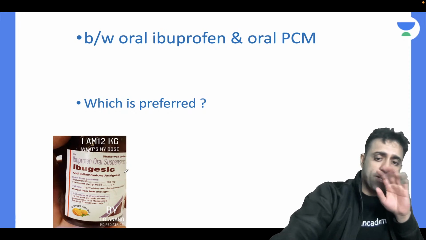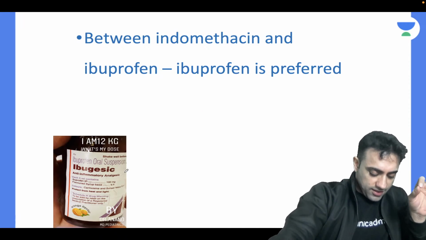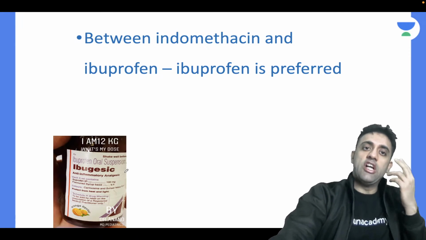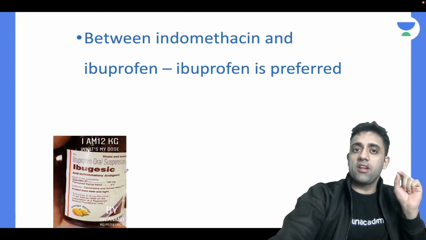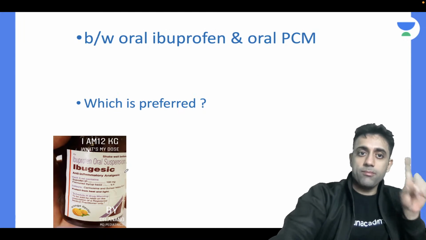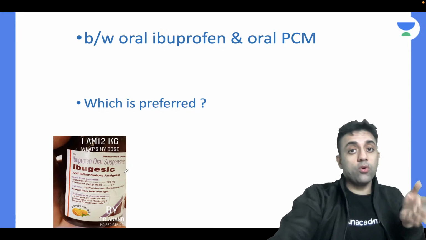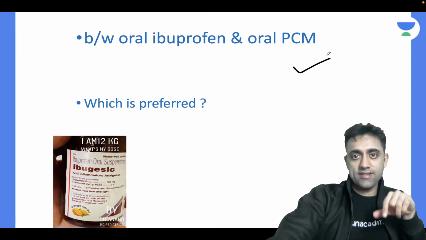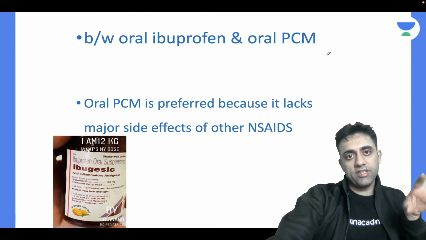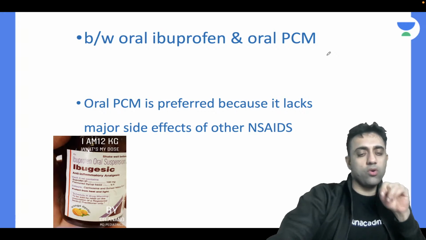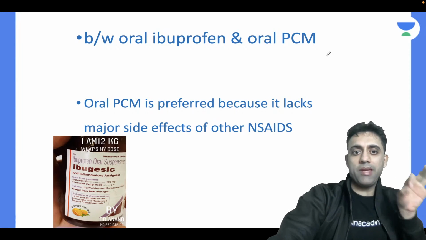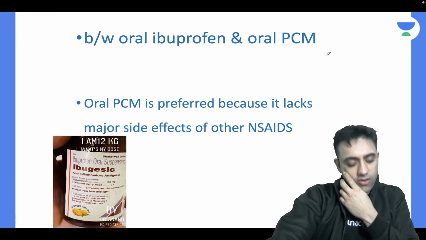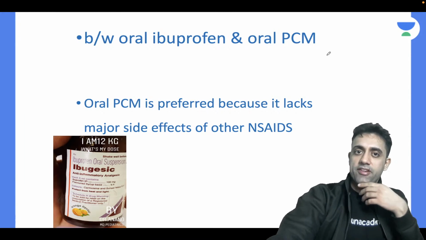So ibuprofen is preferred. Why? Because between indomethacin and ibuprofen, number one, ibuprofen is preferred. Number two, between oral ibuprofen and oral paracetamol, what will you choose? Then the book says oral PCM is preferred, because it lacks the major side effects of NSAIDs. Ibuprofen is an NSAID, a non-steroidal anti-inflammatory drug.